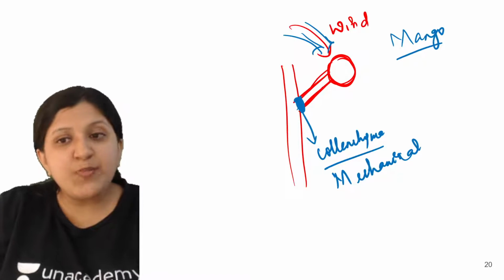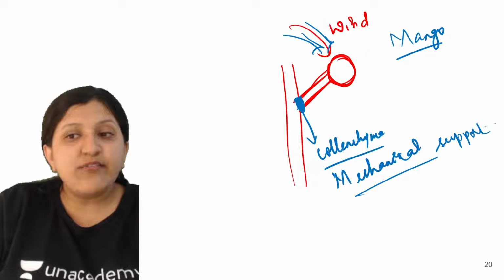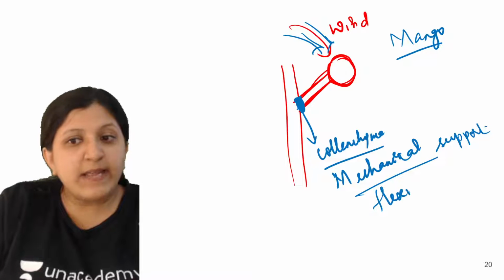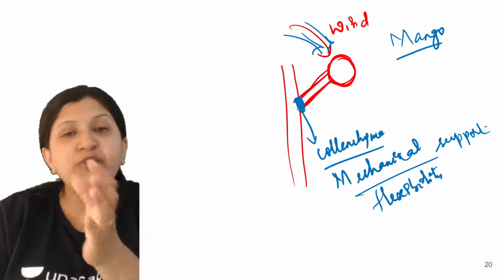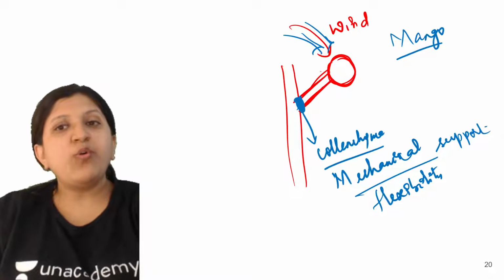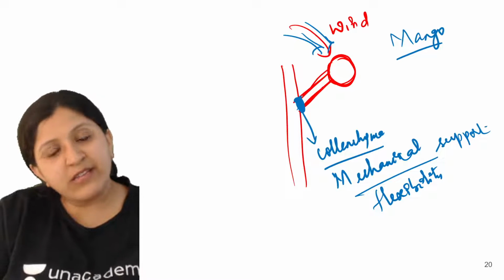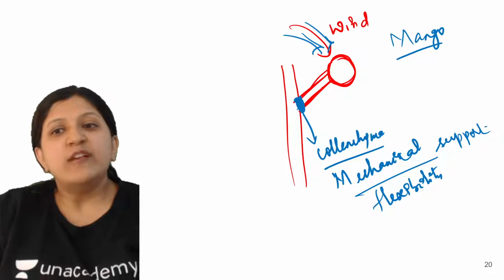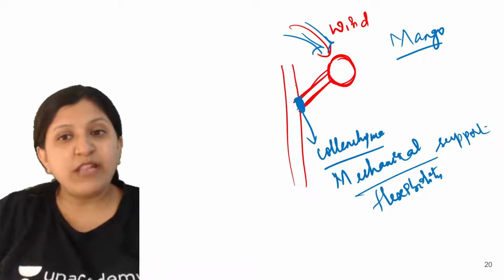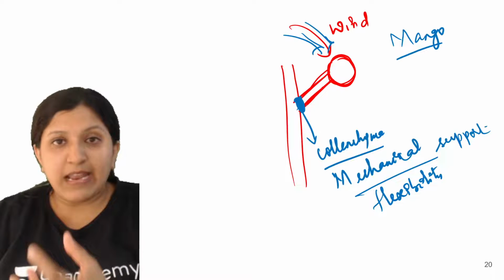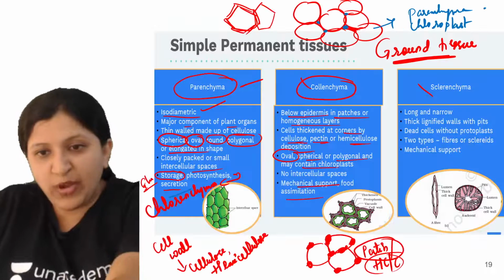Okay, so this is providing mechanical support, and there is also a certain flexibility provided. With that flexibility, what will happen? The fruit will not fall easily, even with heavy wind. But if that is lost, after the flexibility capacity is over, the fruit can fall. Otherwise it is held correctly in position, mainly because collenchyma is holding on to it.